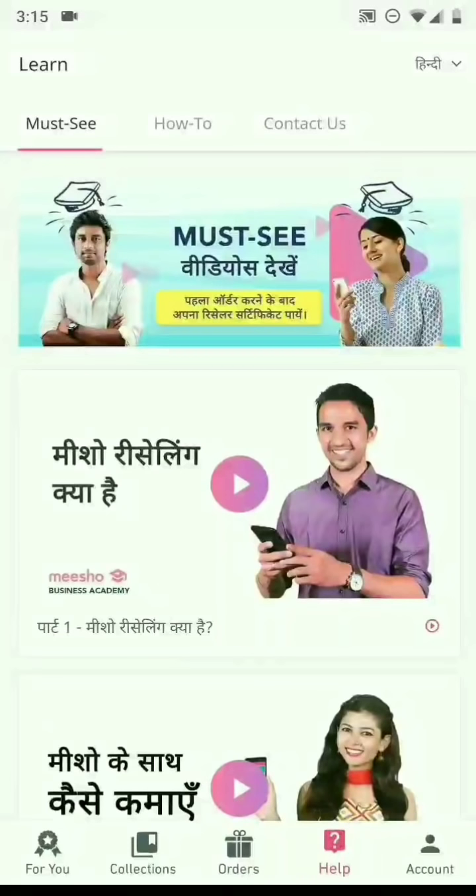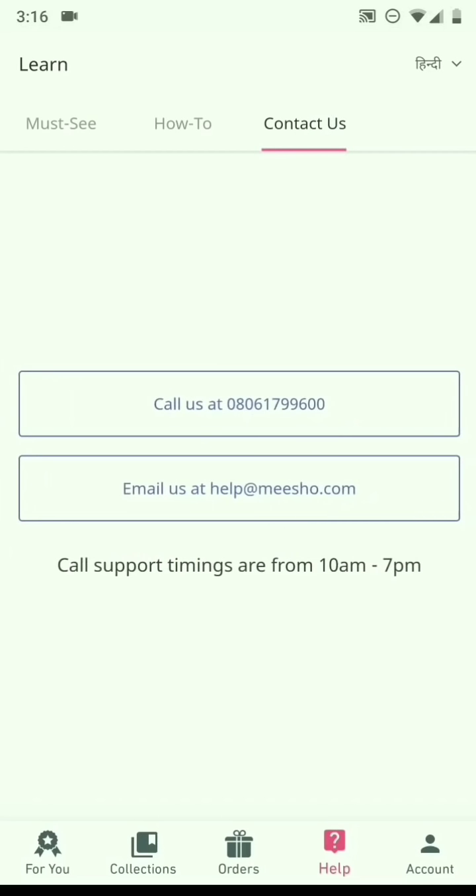So friends, if you face any problem in using the app, please do go to the help section in our app or call our customer support team. With Meesho, thousands of people are earning more than rupees 25,000 per month. We hope that you will also be successful in starting your business through Meesho.